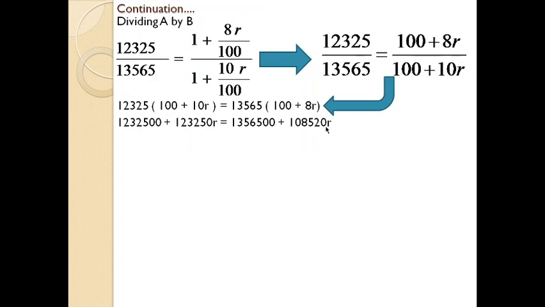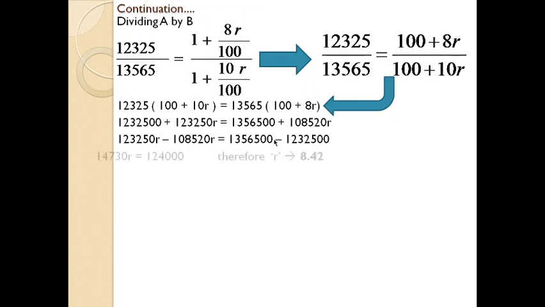From this, by using basic maths, you shift all the unknown values to the left hand side of the equal sign. Any number attached with R is an unknown, which will be shifted towards the left side, and numbers which are free will come towards the right hand side of the equal sign. And finally you will get 14,730R equal to 1,24,000. Therefore R equals 8.42.